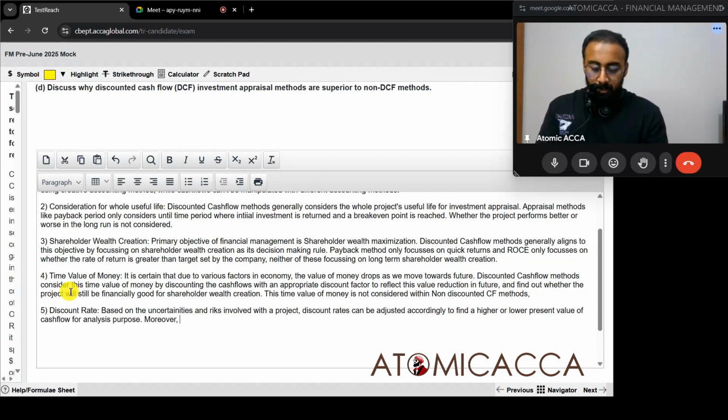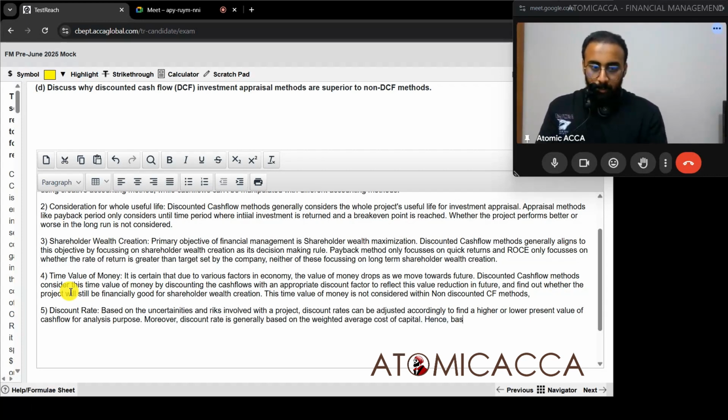Moreover, discount rate is generally based on the weighted average cost of capital.